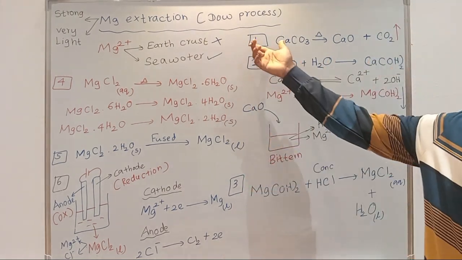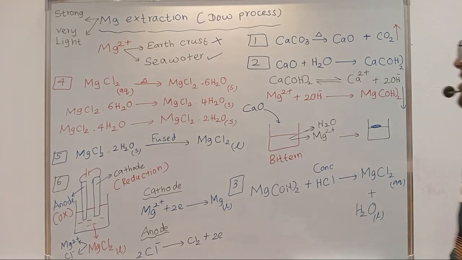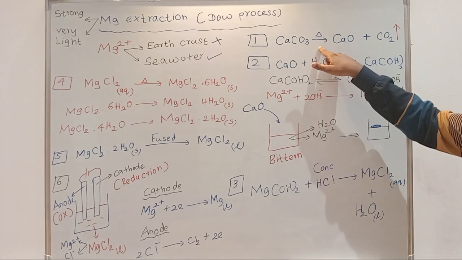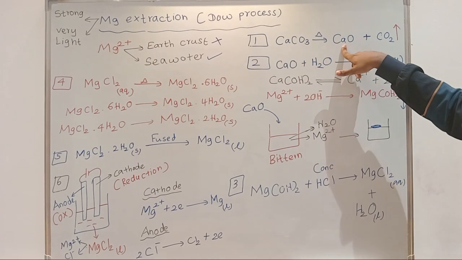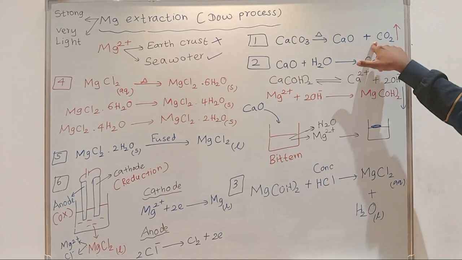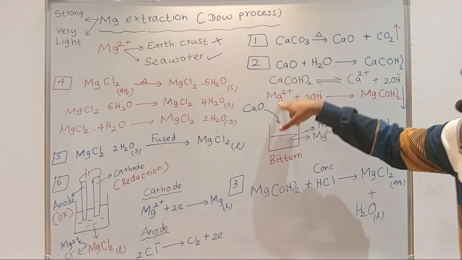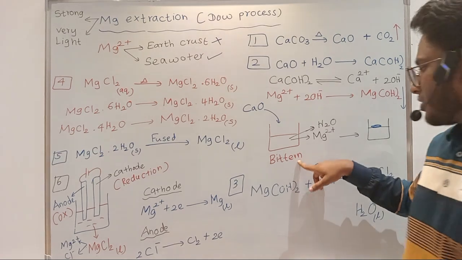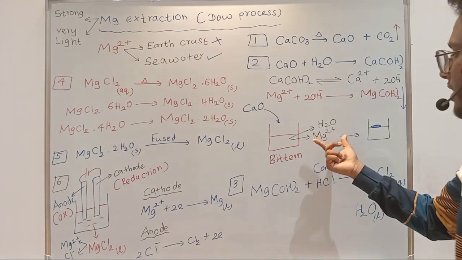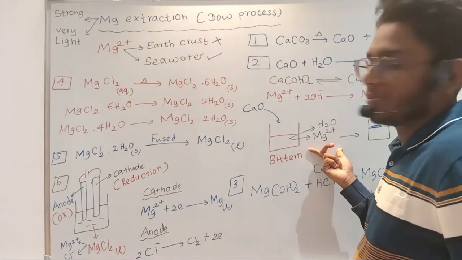Then we have some processes in order to produce magnesium. The first process is burning calcium carbonate. We decompose calcium carbonate to produce calcium oxide and carbon dioxide. Next, we add this calcium oxide into the bittern solution. The bittern solution has water inside it, and also magnesium 2 plus is present.